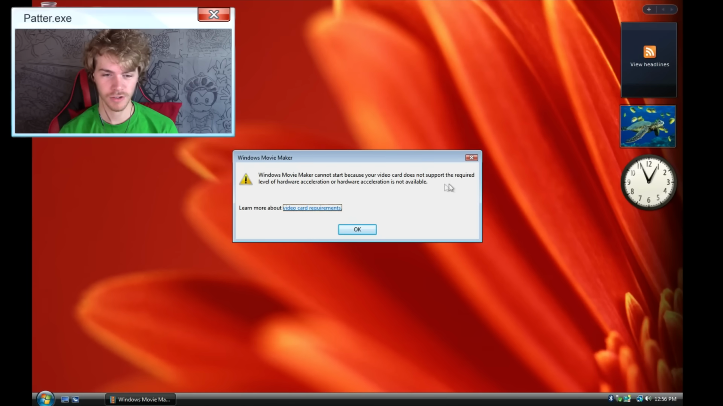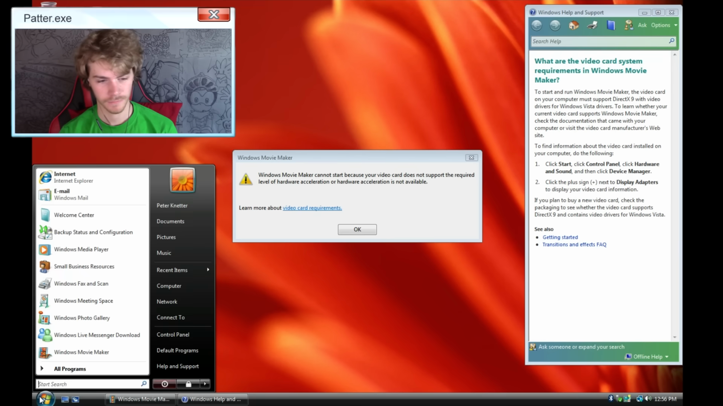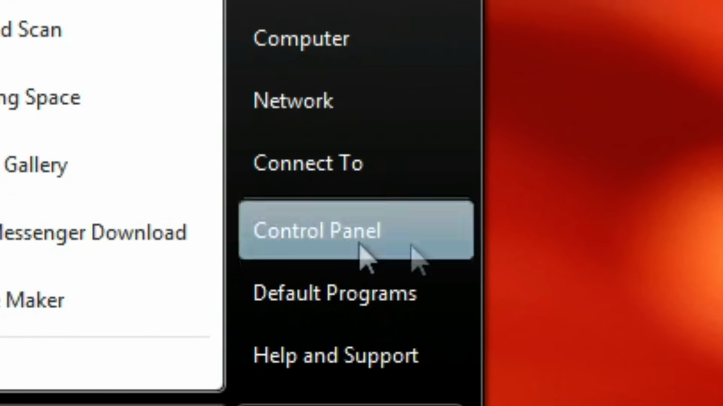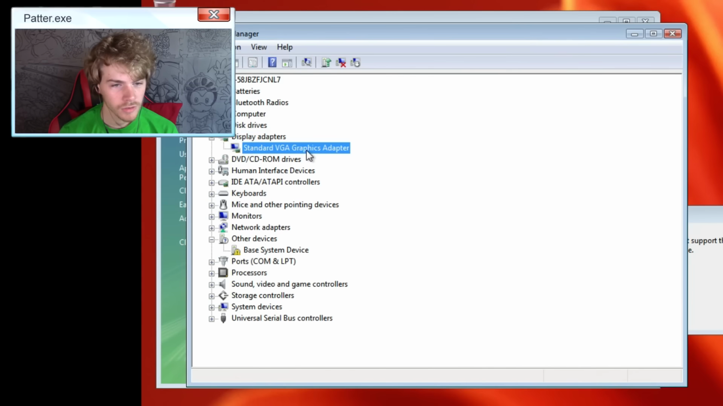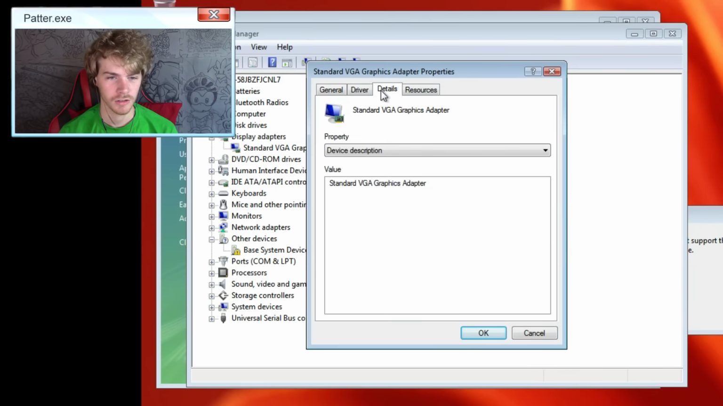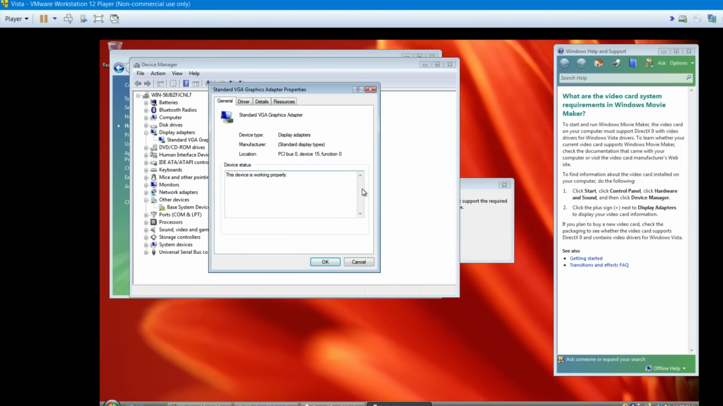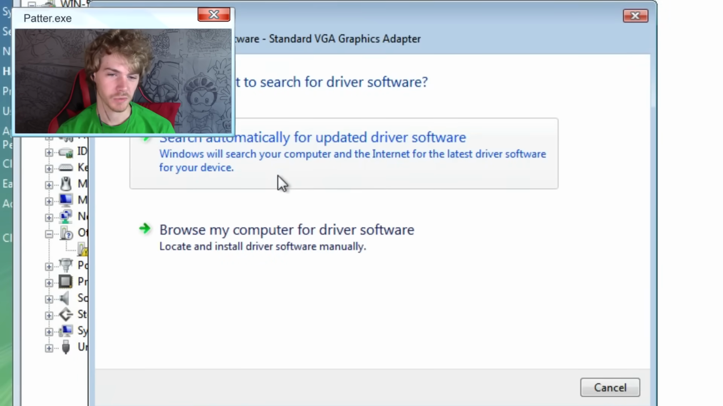My video card does not support the required levels of hardware acceleration, or hardware acceleration is not available. Okay. Start, control panel. Remember when control panel was on the start menu? Hey, Windows, get control panel, device manager, standard VGA. Alright, so we gotta upgrade my graphics card because this time machine doesn't like me. We can update our software, I guess.